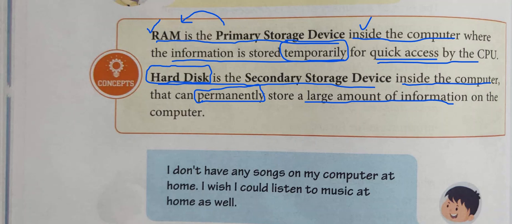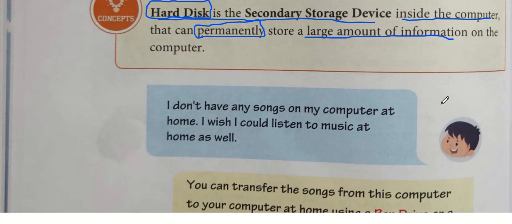And if we are talking about the secondary storage device, as it is bigger than the primary memory, therefore it stores a large amount of information in it. And here we can quickly access the file, but here it takes time to access any file if it is stored in secondary storage device.